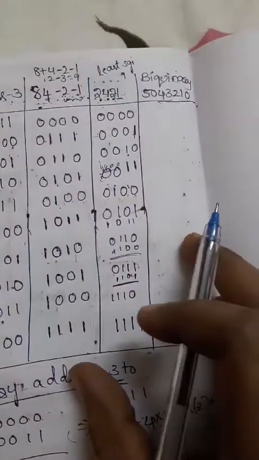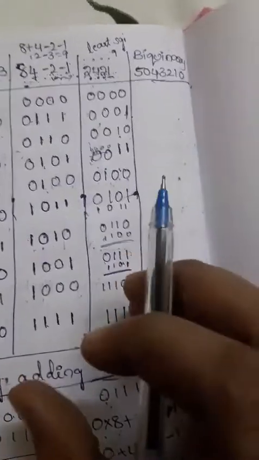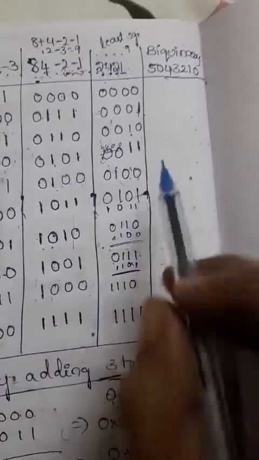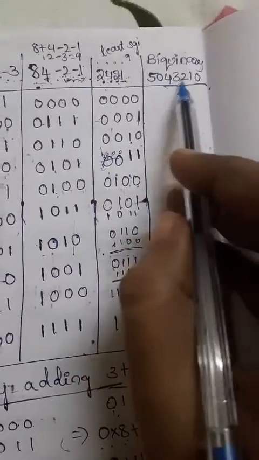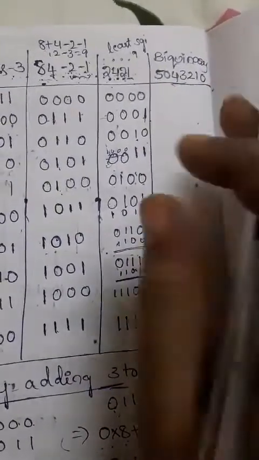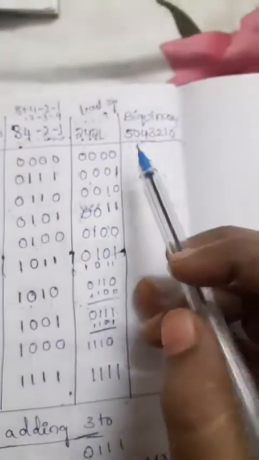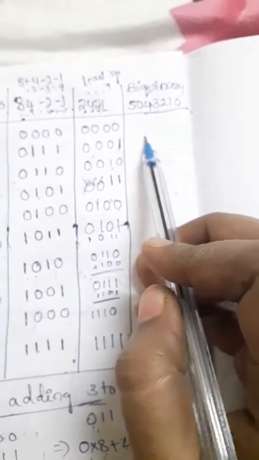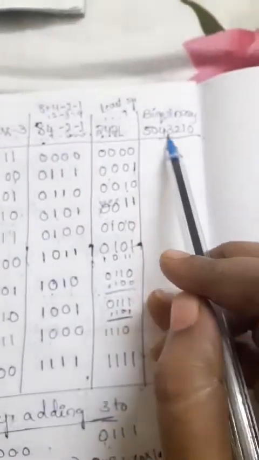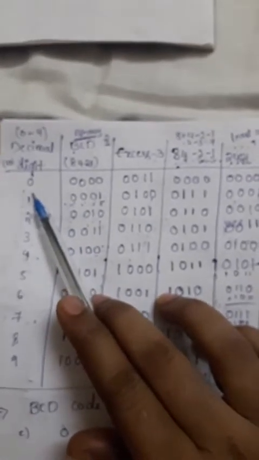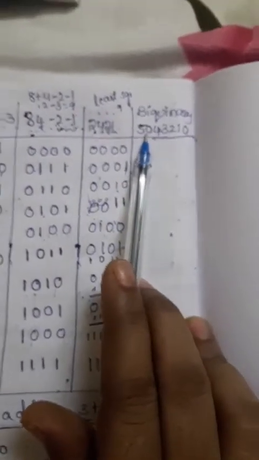And now we'll write the biquinary code. How to write the biquinary code: actually this code has weights 5043210. Biquinary code is a 7-bit code. So the weight of this code is 5043210. We need to implement decimal codes with the biquinary code. Here the first number is 0, right? So we need to get 0 by using this biquinary code, by adding any two numbers of this weight to get 0.